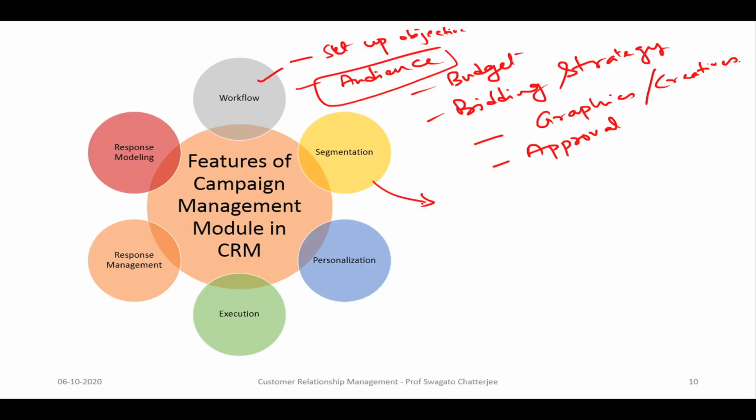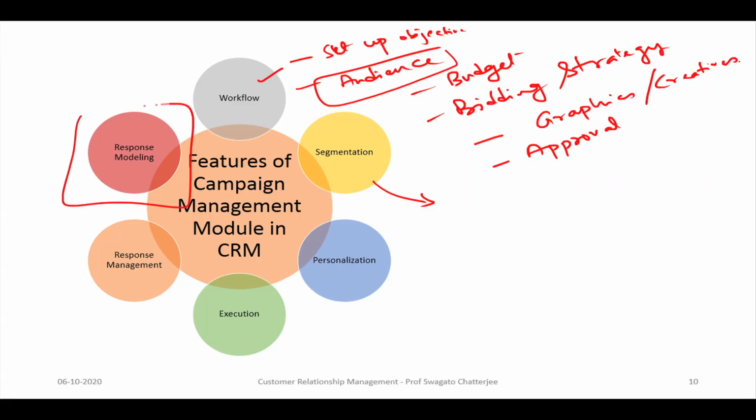And then the last one is response modeling. Can you do data mining with that? Can you say that, okay, if I do design X, the probability of response is going up. If I do design Y, the probability of response is going down. This itself is a huge thing for advertising research, how people are reacting to